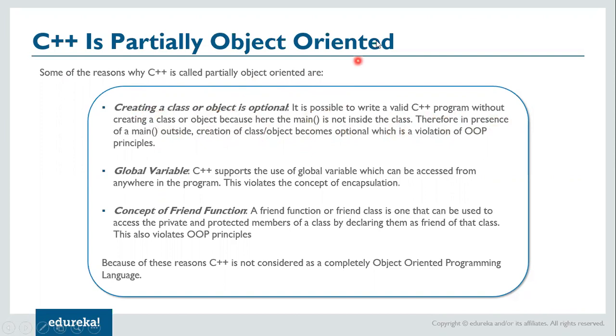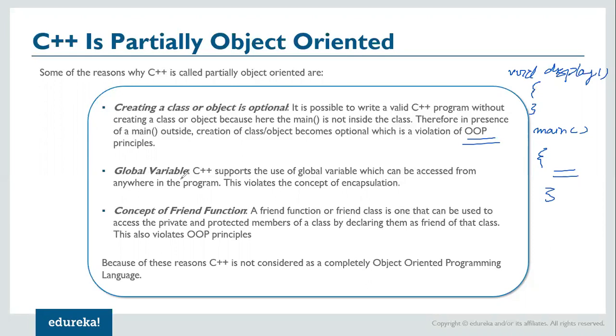So basically, you can pretty much have a program without a class. You can simply go ahead and define a program with the main here, let's say, and you can perform various operations here. You can define a function, let's say void function display. So you can pretty much do a lot of things, and this is not an object-oriented concept. This is a concept which we use in C, which is a procedural language. So this is allowed, although as a good principle we should go for object-oriented programming concepts while making use of C++.